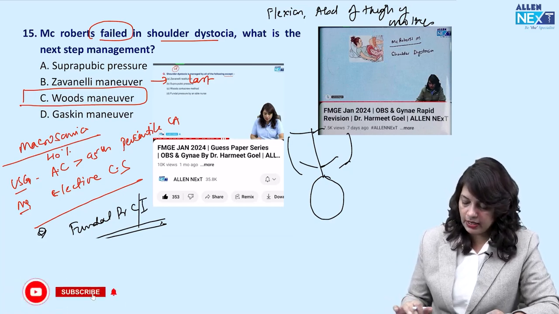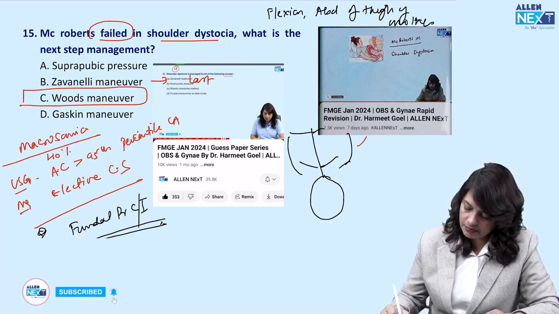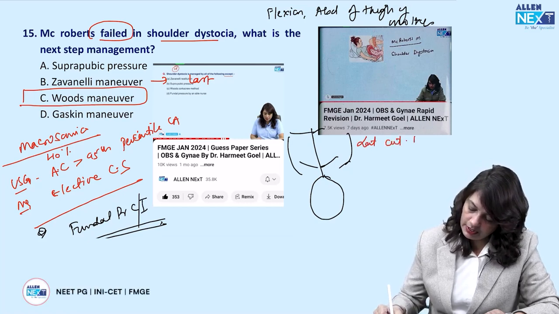Now, the nerve injured in the McRoberts maneuver is the lateral cutaneous nerve of the thigh.